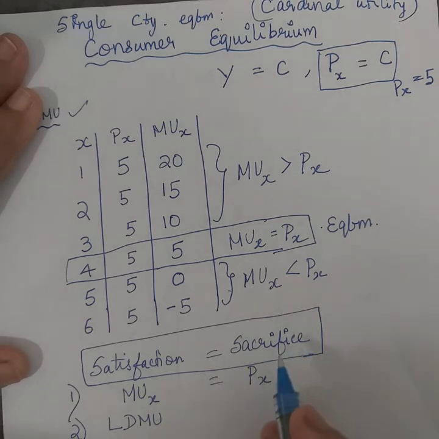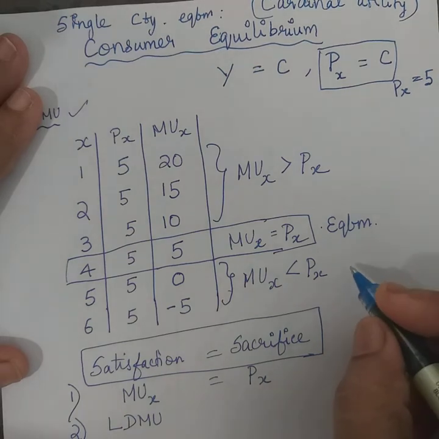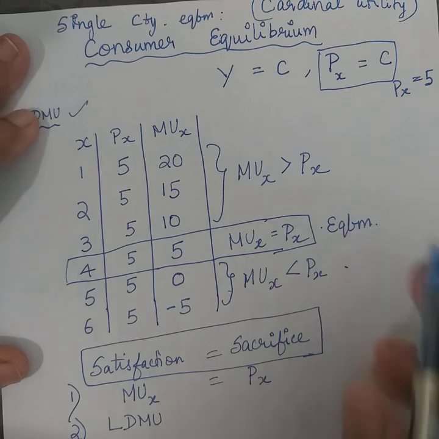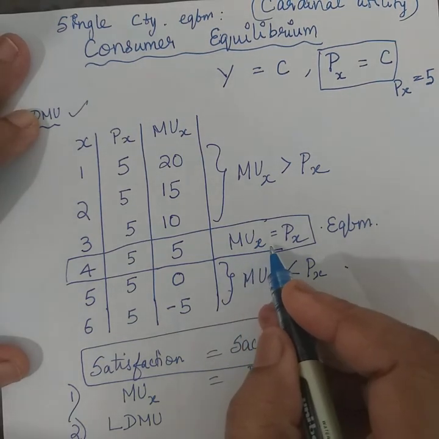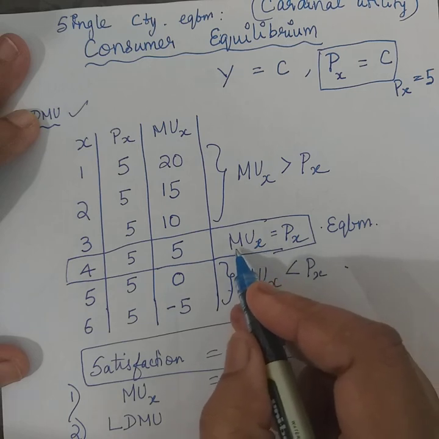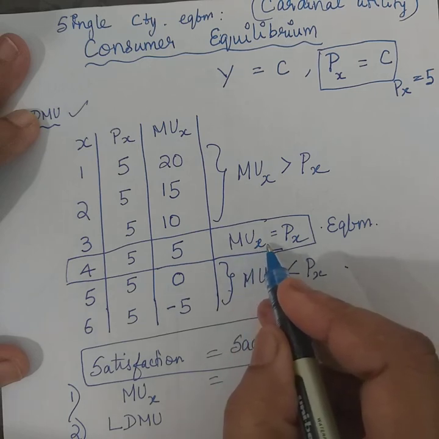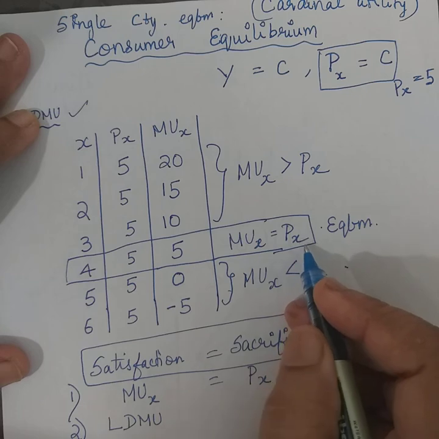So that is not going to be done. Fine. So no rational consumer will again move on to this. So we can rest assured that this is the only equilibrium possible, where the marginal utility of the product is going to be equal to that of the price of the product.